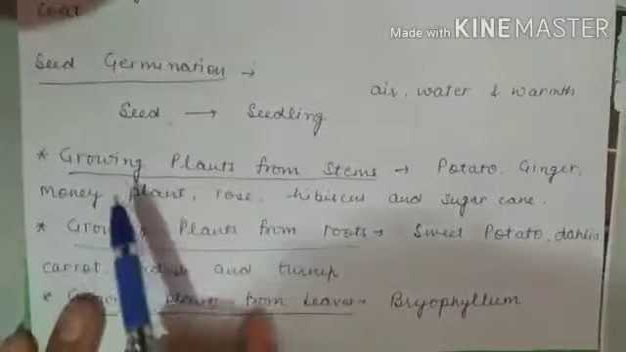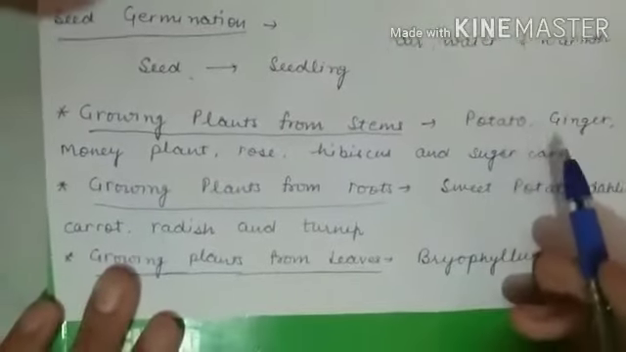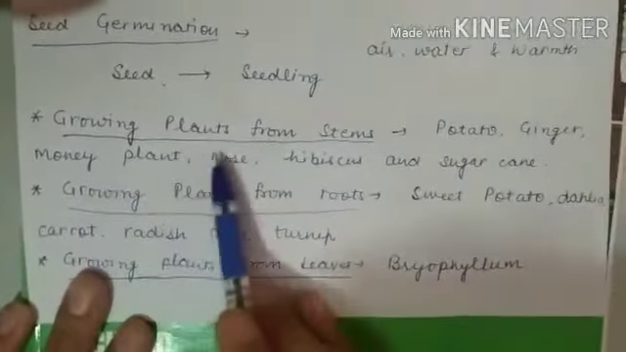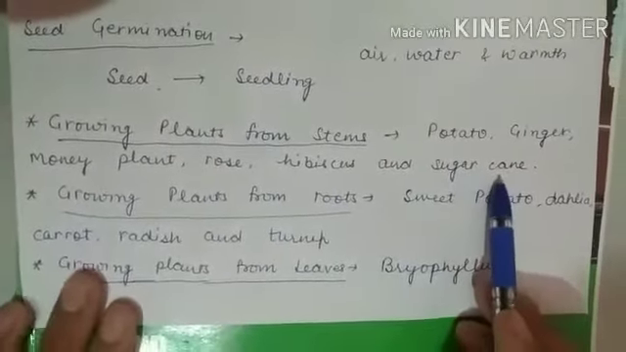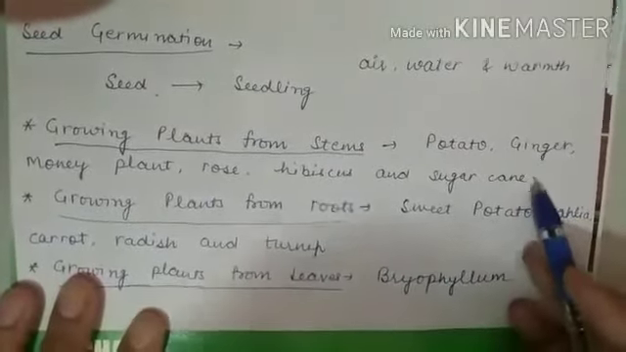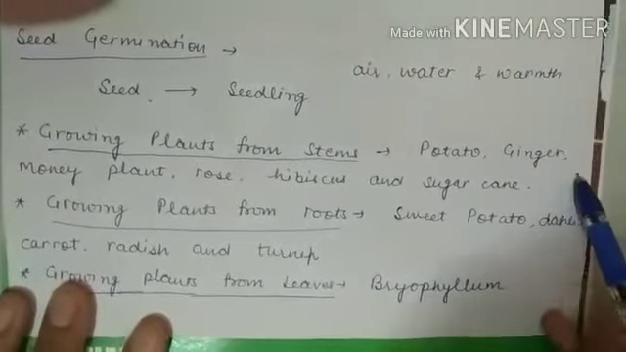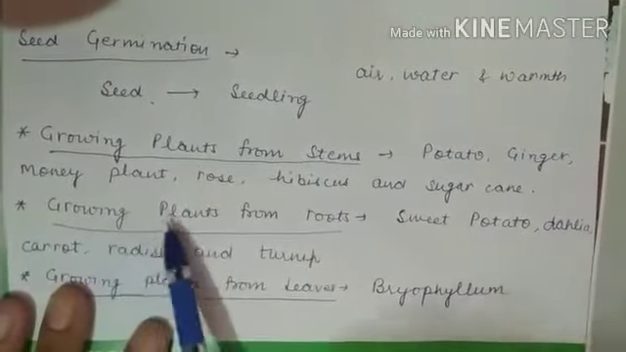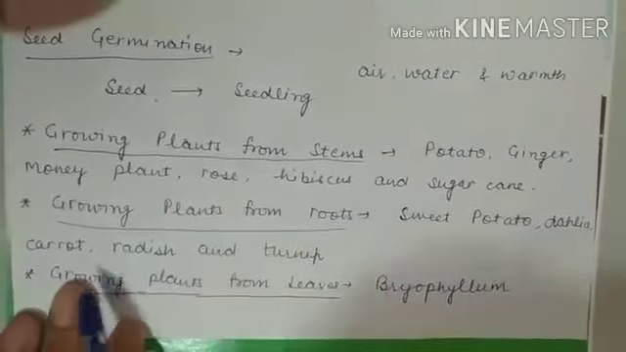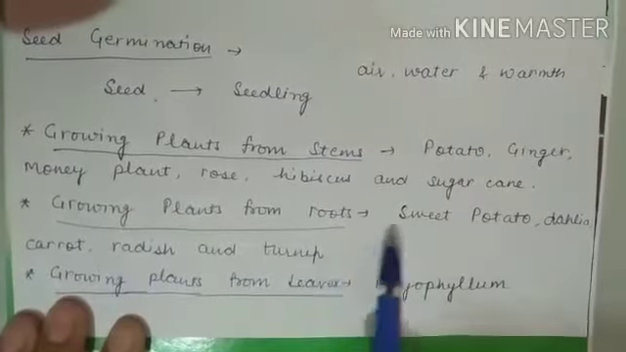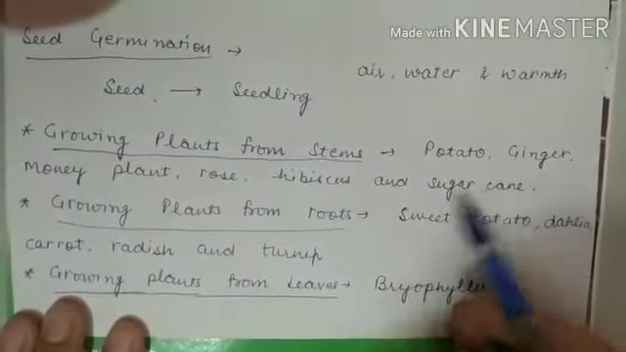Now I will tell you how plants grow from the stems. There are some plants like potato, ginger, money plant, rose, hibiscus, and sugarcane. When the stem of these plants is cut and put into the soil, the stem can grow into a new plant. Then I told you about the plants growing from roots. There are some plants like sweet potato, dahlia, carrot, radish, and turnip. When the roots of these plants are put into the soil, they can grow into a new plant.